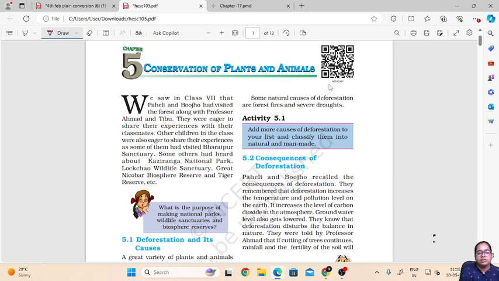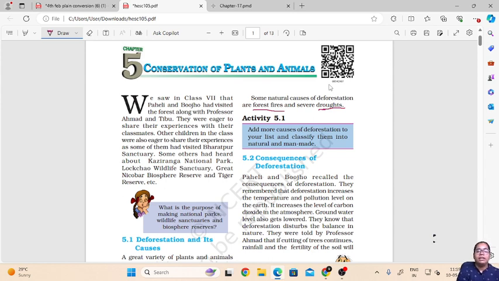So what are forest fires? When the temperature increases, the trees catch fire on their own and it spreads into the forest. This is called a forest fire. And what are severe droughts? Drought is a condition wherein there is no rain. If there is no rain, then everything is dried up, and there is no water, so the plants also die and the land also gets dried. This condition is called drought.